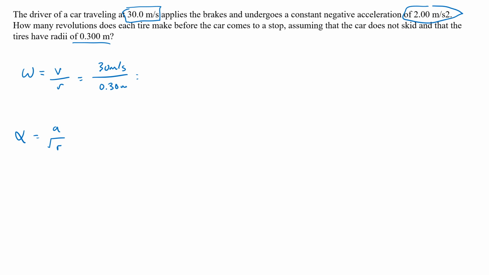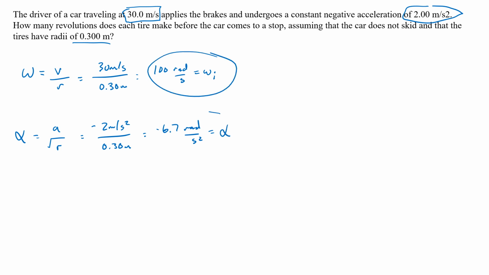I get, if I round a little bit, 100 radians per second as my angular velocity initial. And if I take my 2 meters per second squared as it relates to that same radius of 0.3, thinking about the fact that it's a slowing down, I'm going to get negative 6.7 radians per second squared. And that's my alpha value. So I can use that omega initial and my alpha to now find some of the quantities that I need.